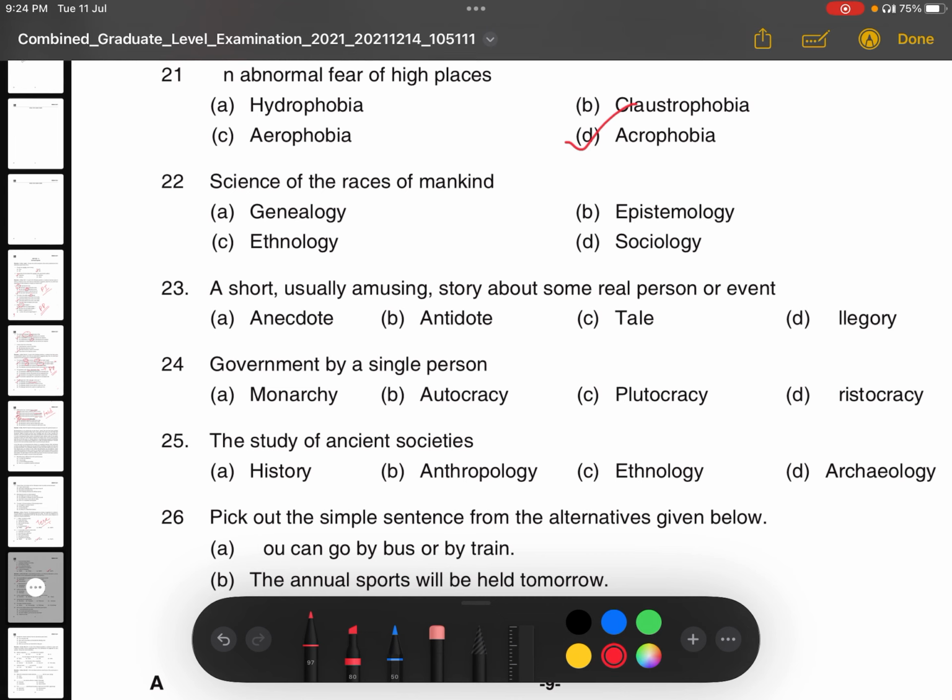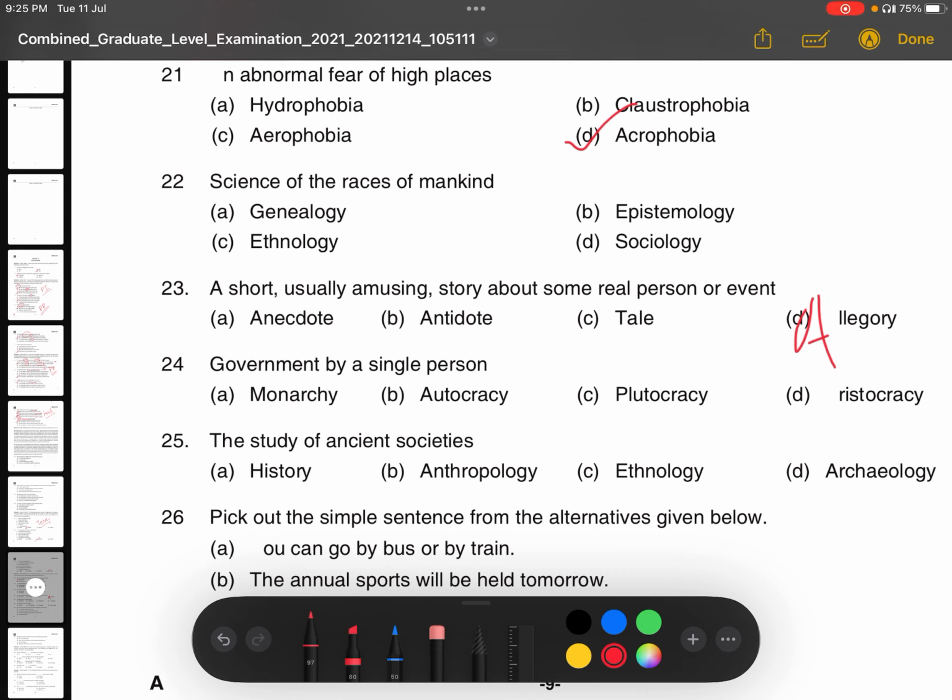Next is a short, usually amusing story about some real person or event. So let's see the options: anecdote, antidote, tale, allegory. Allegory means a very short story or any kind of poem where there is a deep hidden meaning. We call it allegory. So it's not an allegory.